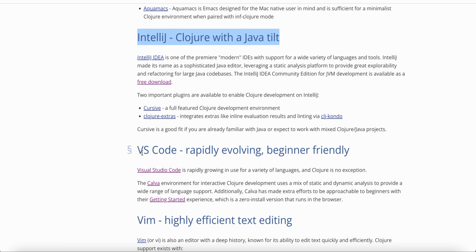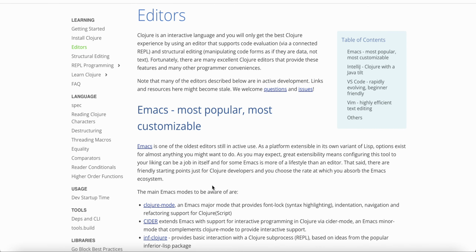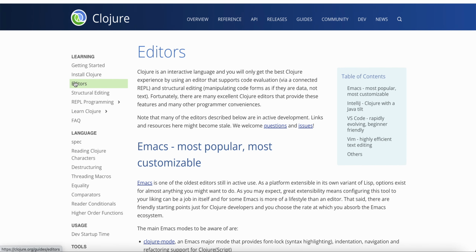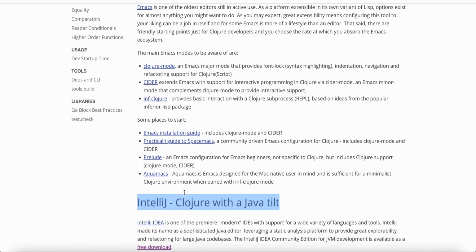But there are other IDEs which you can use, like Visual Studio, Vim, or any other IDE. Here in the Clojure installation page and tutorial, you can get all the details of the different IDE installations.